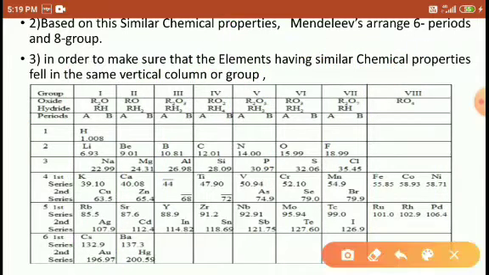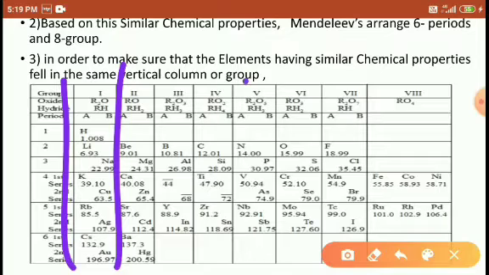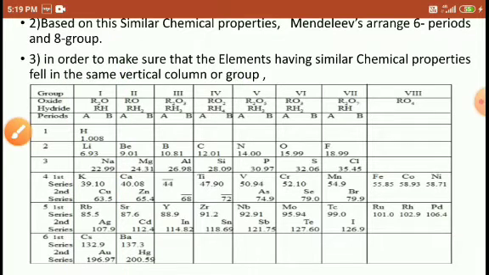Right friends? At the time of Mendeleev, only 63 elements were found. So he arranged those 63 elements in increasing atomic mass horizontally, but their chemical properties repeated vertically, called groups, right students? So what the chemical properties are, we will discuss now.